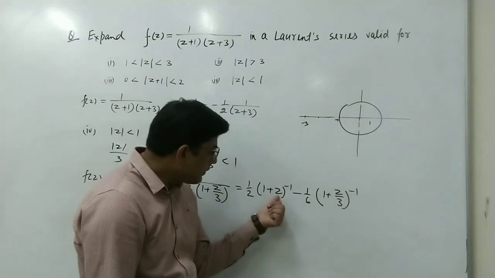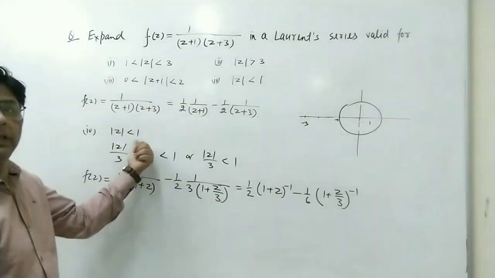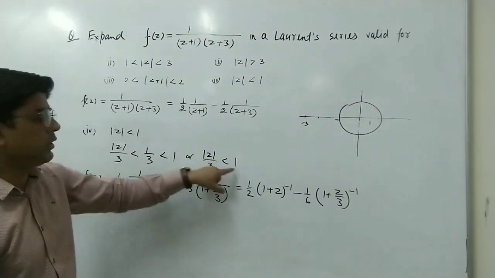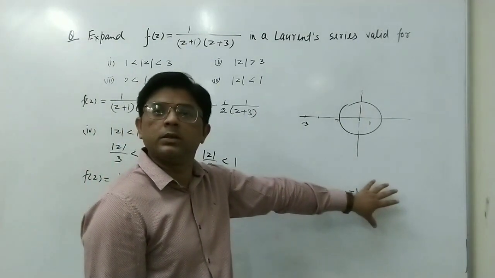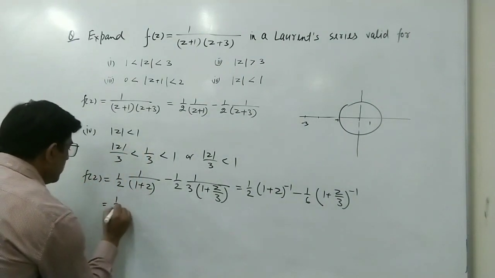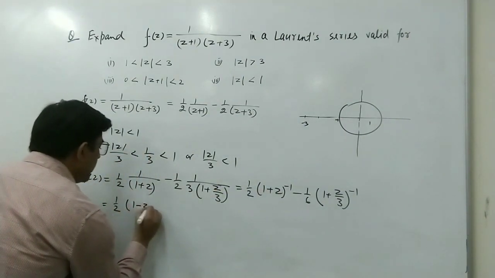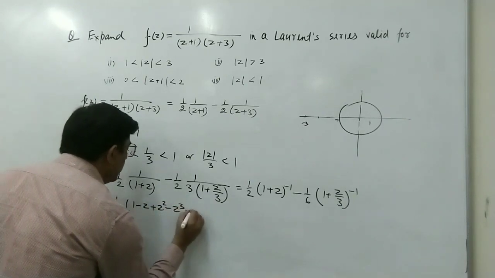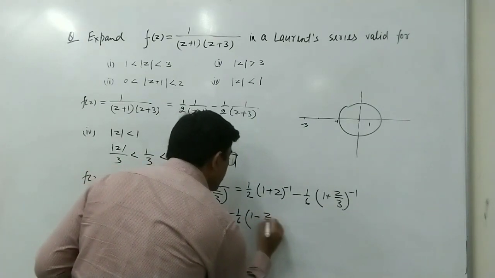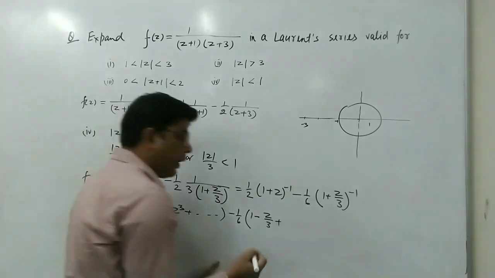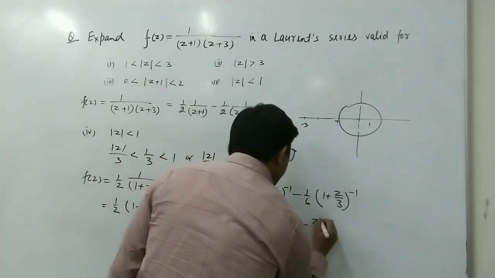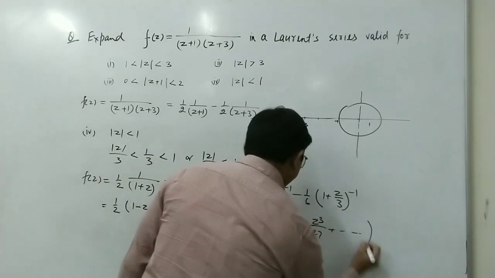Because in the first term mod z is less than 1 in this case, we can use the binomial theorem here. And here we have 1 plus z upon 3, and mod z upon 3 is also less than 1, so we can use the binomial theorem in this term also. So now we expand these two terms. 1 upon 2 times (1 minus z plus z square minus z cube plus and so on), and minus 1 upon 6 times (1 minus z by 3 plus (z by 3) square, that is z square by 9, minus (z by 3) cube, that is z cube upon 27, plus and so on).